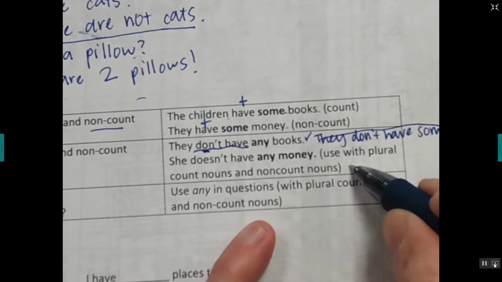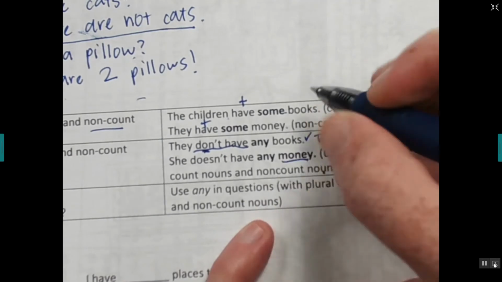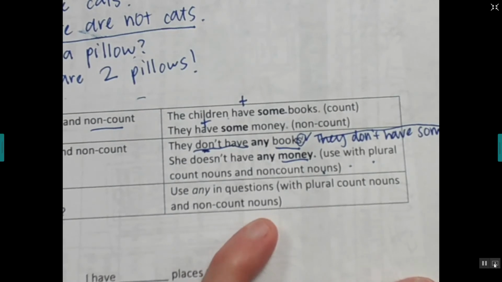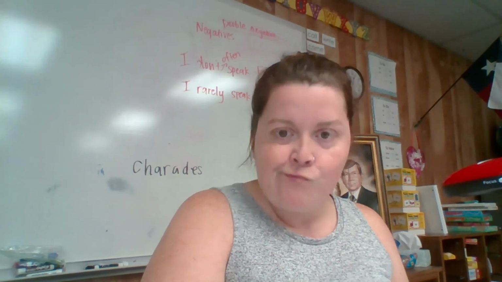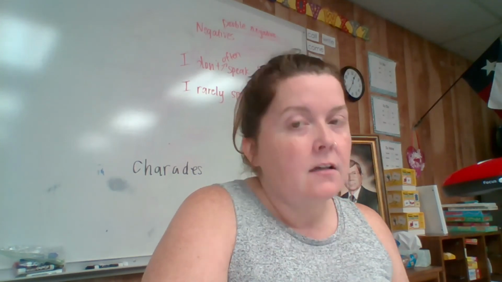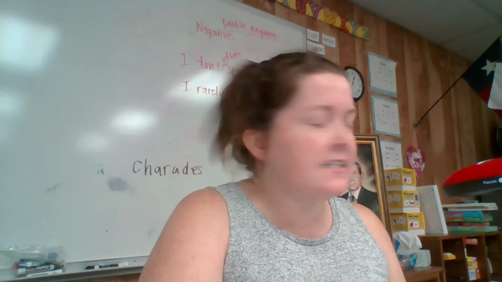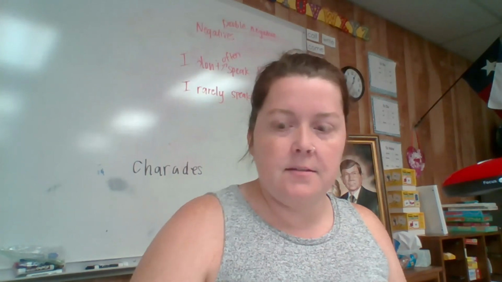Okay, and when you use this, it needs to be plural count nouns and non-count nouns. So here's the non-count noun, money, and books is plural. So they don't have any books. I don't have any cars. She doesn't eat any vegetables. Okay? So when you use your negative statement and you're saying any, she doesn't eat any vegetables, with an S on the end.